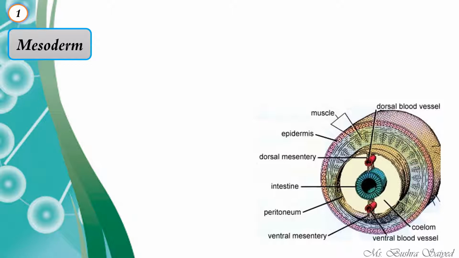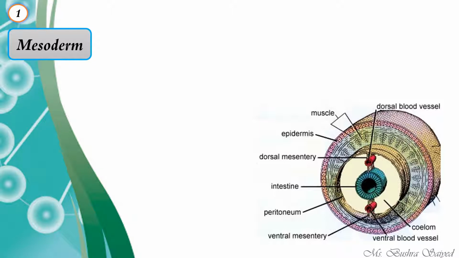These germinal layers are present in the embryonic stage of higher organisms, whereas in the adult also they are present in younger organisms. That means in lower organisms you will be able to find these germinal layers in the adult stage, whereas in higher organisms such as vertebrates you will be able to see these germinal layers in the embryonic stage. Now what does this germinal layer do? They result in the formation of different organs of your body.